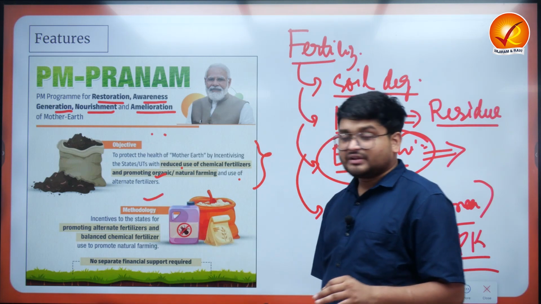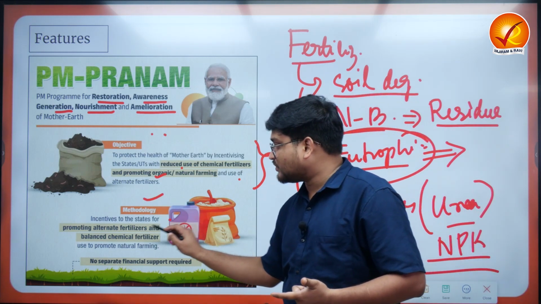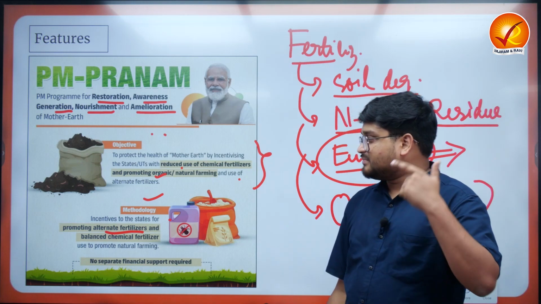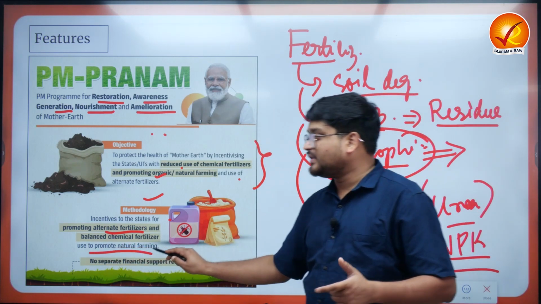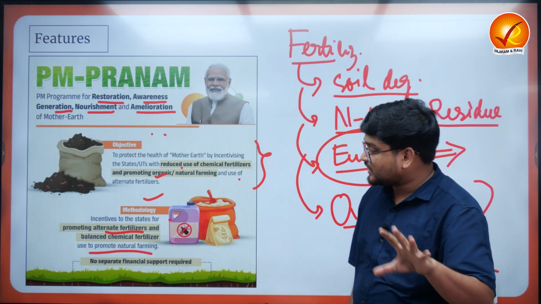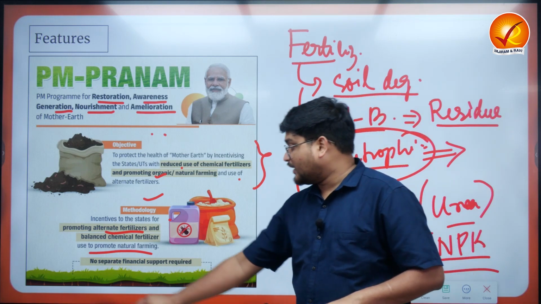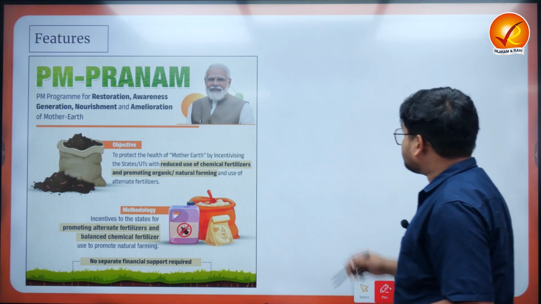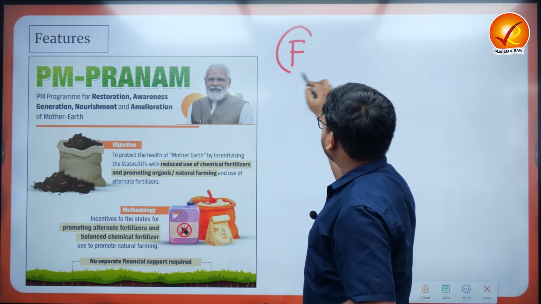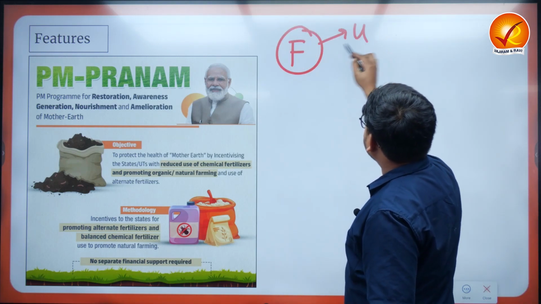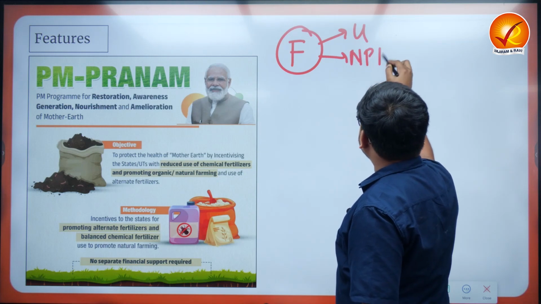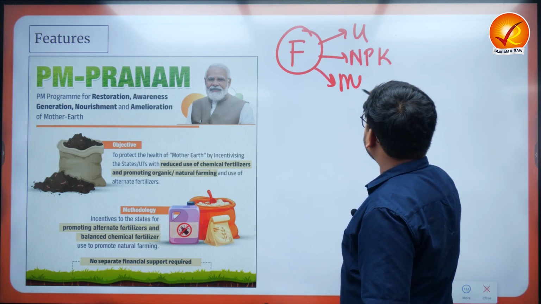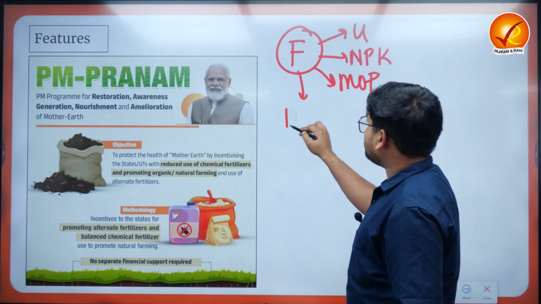Next, the methodology is that the incentives to the states for promoting alternative fertilizers and balanced fertilizer use will be mainly to promote natural farming across the nation, and no separate financial support will be required here. Why? Because mainly the fertilizers targeted here will be urea, NPK, muriate of potash and DAP.